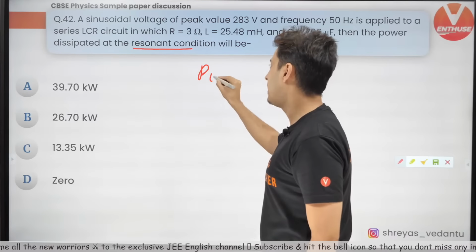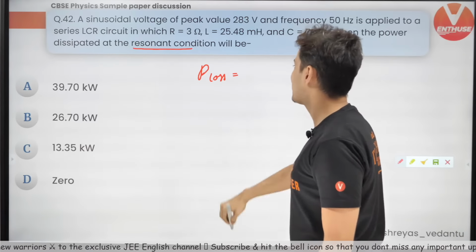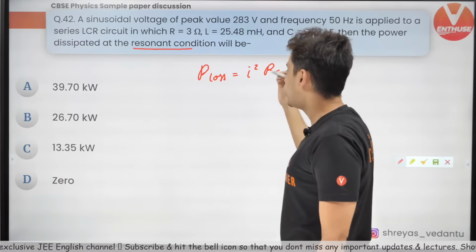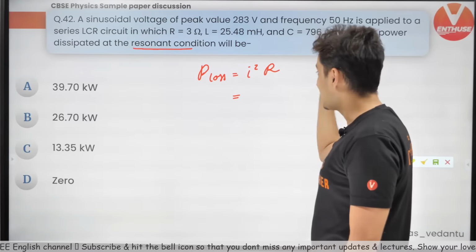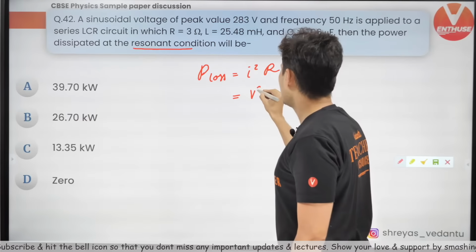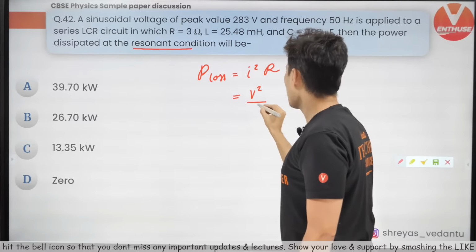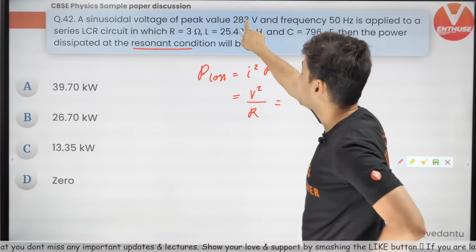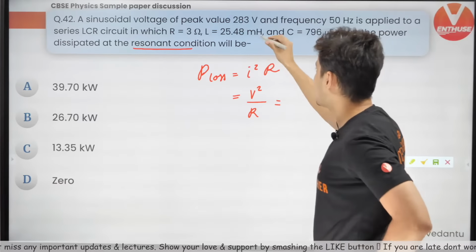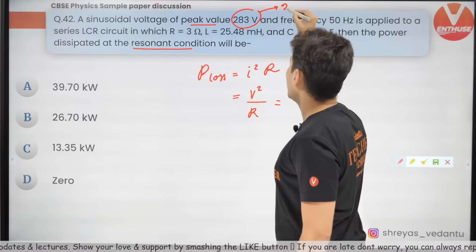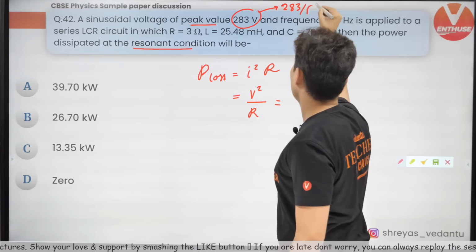The power loss is just equal to I squared R, or you can just say Vrms square by R. So this current, do I know? No, but I can just write it as V square by R. And what is V? Do not write this as 283. That's a common mistake. This is the peak voltage, so convert it. So write it as 283 divided by root 2.